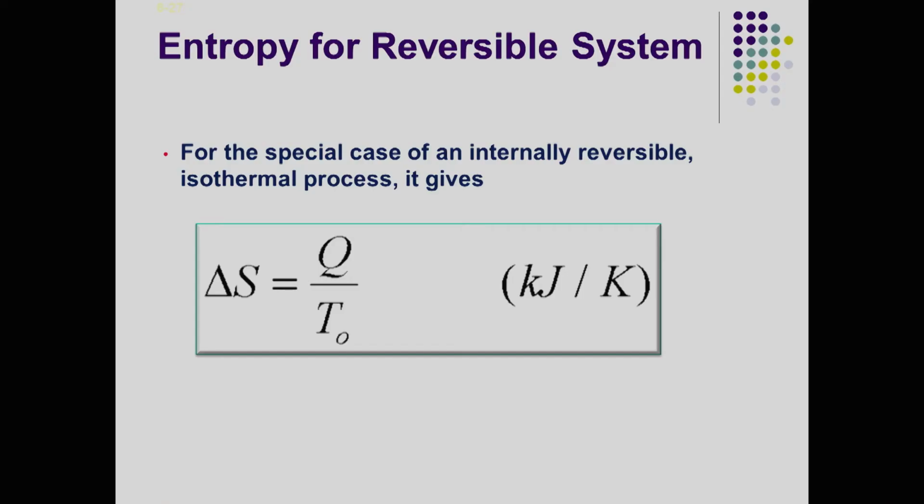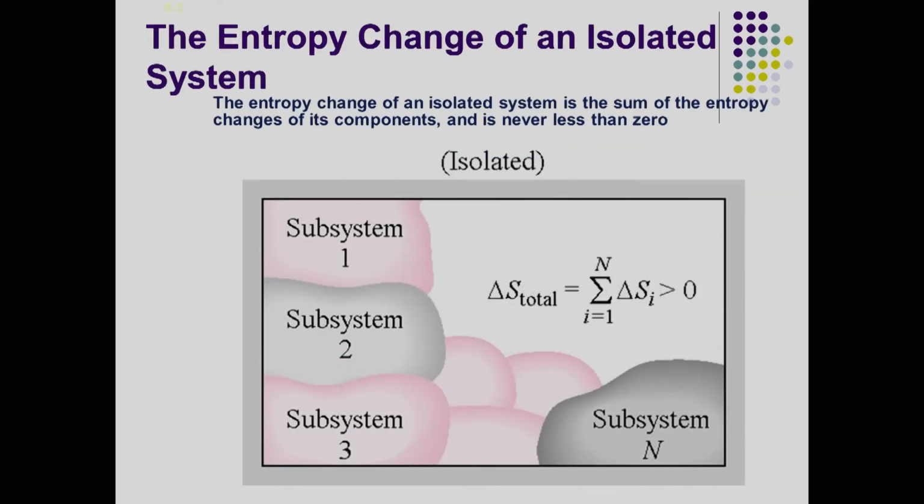And if you look at when you are doing work from this heat in a system, then that part of the work is irreversible. So, you cannot get that entropy back, and entropy always increases. So, if you look at the entropy change of an isolated system, let us create an isolated system, and now we are going to look at subsystems within that. Let us say there are n number of such subsystems. What it says is that the entropy change of an isolated system, where there are a lot of these subsystems inside, is the sum of the entropy of the individual ones.